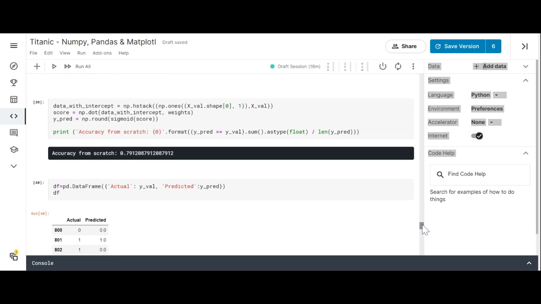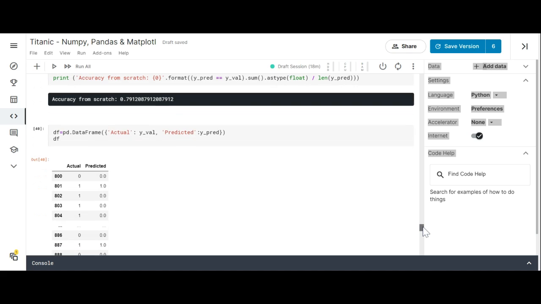So we created a data frame, and in this data frame you can compare the predicted values to the actual values.